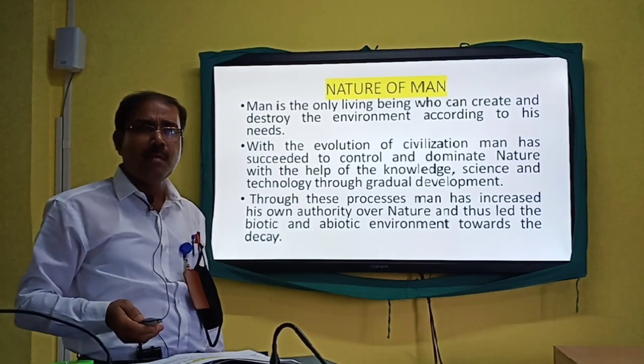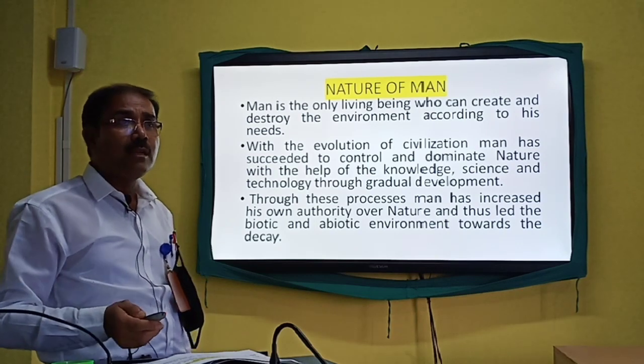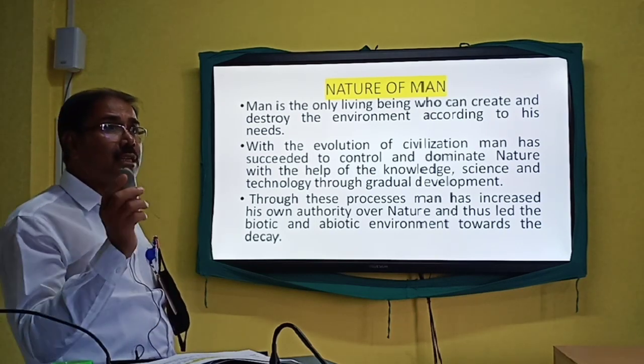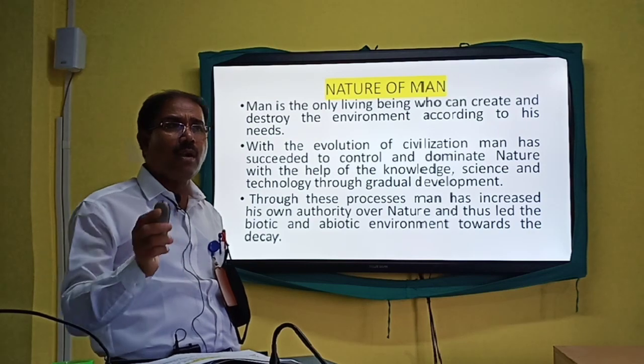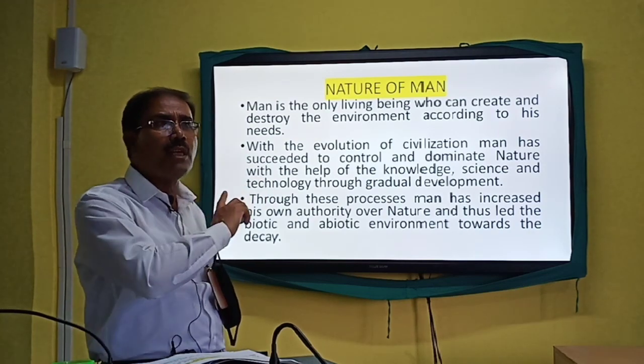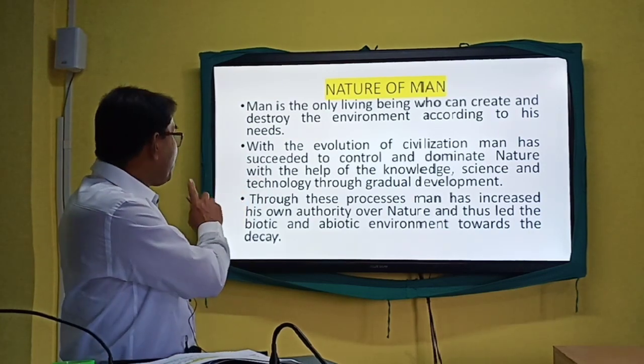This is the important time to understand the significance of the existence of all the factors of both these segments, biotic and abiotic.